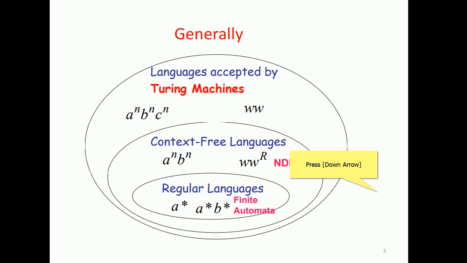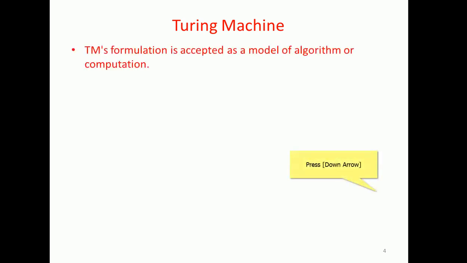Coming to the Turing machine, its formulation is accepted as a model of algorithm or computation. An algorithm performs calculations with the help of a set of instructions.